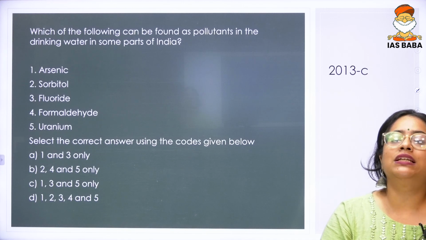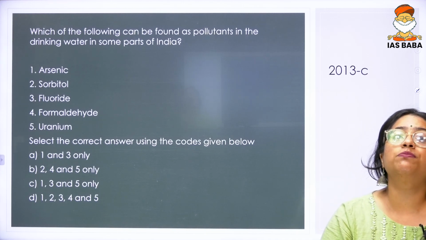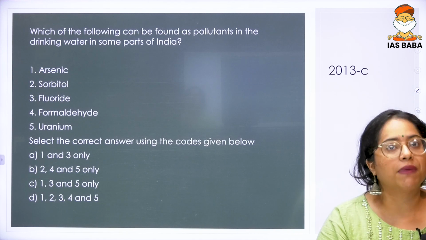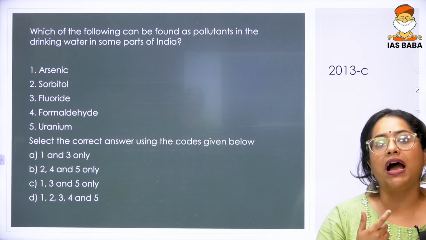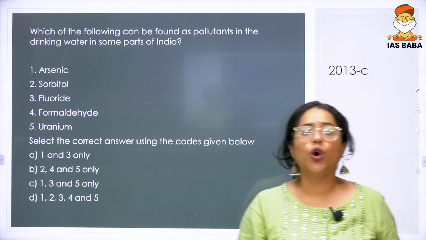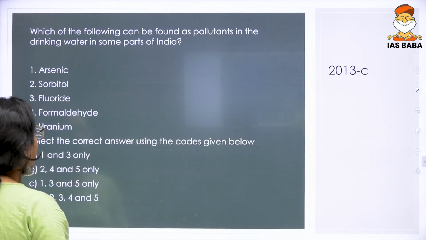Next is a 2013 question. The question reads as, which of the following can be found as pollutants in the drinking water in some parts of India? Arsenic, sorbitol, fluoride, formaldehyde and uranium. Now, when you look at this particular question, select the answer.